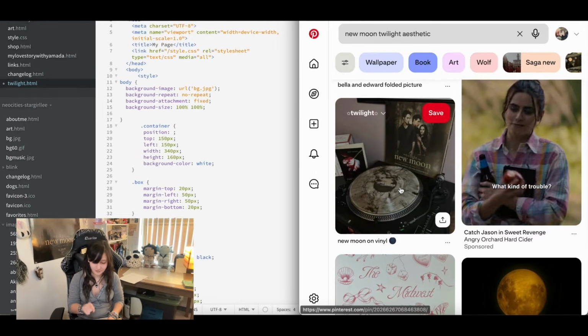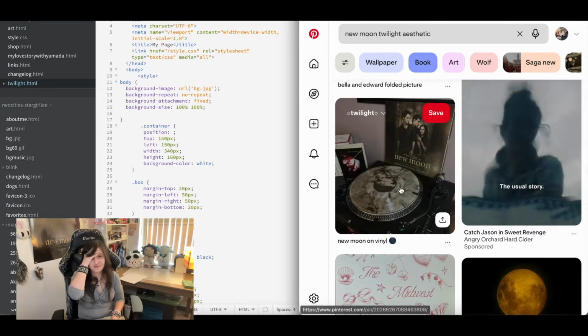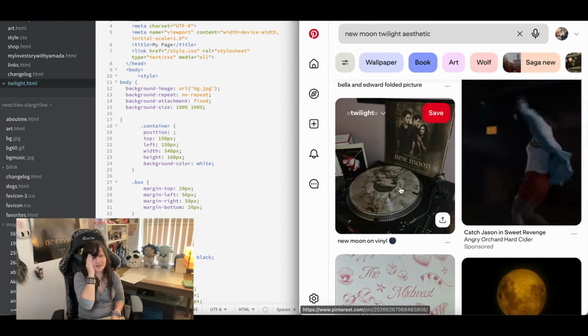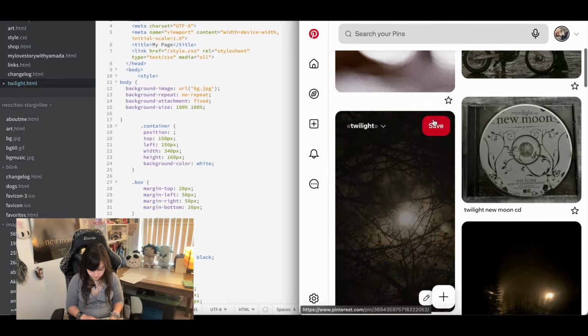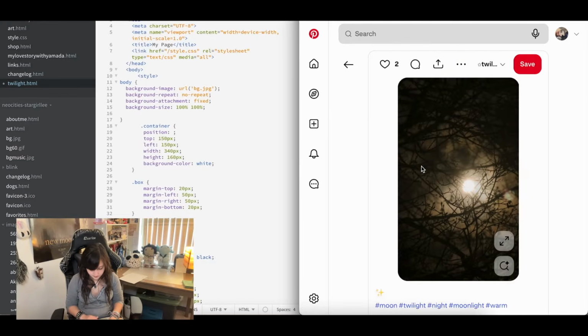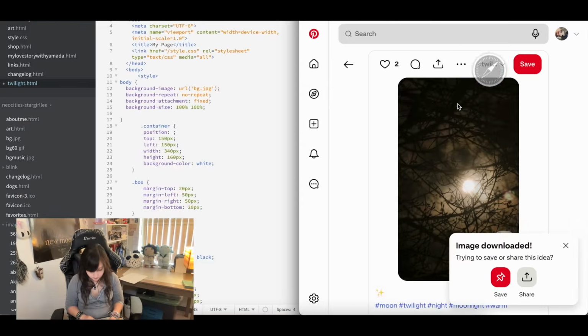This vinyl is really, really pretty. I think I have this one specifically. I do need to do an updated Twilight collection, don't I? I think we'll start with this one as a background. This looks promising to me.